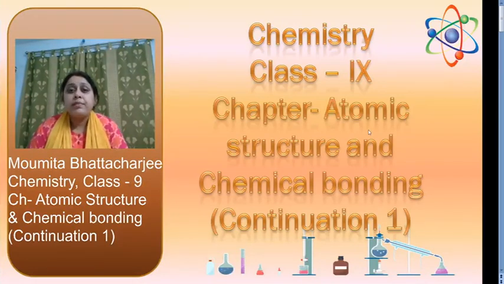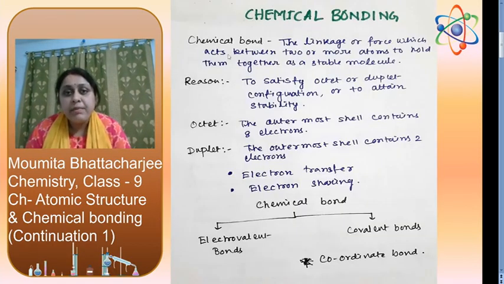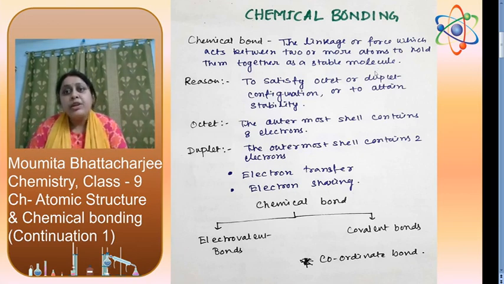Hello students, in my last video, I explained about atomic structure. Today we will discuss chemical bonding. Now what are chemical bonds? The linkage or force which acts between two or more atoms to hold them together as a stable molecule. That means when two atoms combine together to form a compound, one linkage, one bond between them is called a chemical bond.